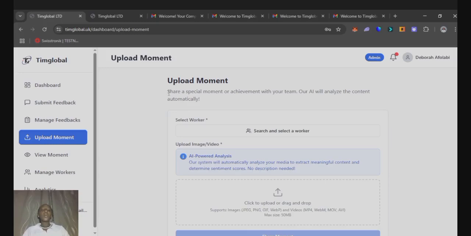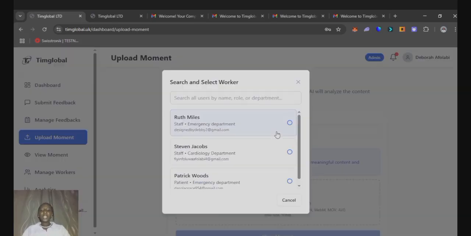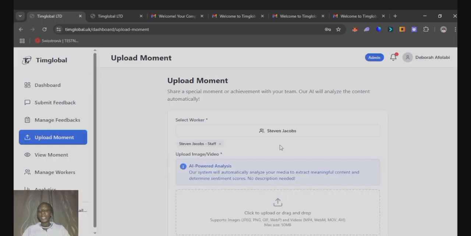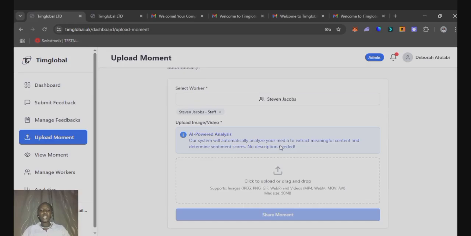So you can upload an image, you can upload a video content, and it's going to be analyzed to actually see the action that is being done. So let's select worker. Let's say it is Stephen Jacobs that is inside that image that is about to be uploaded. So we want to see what Mr. Jacob was actually doing in the image, and we can determine his sentiment score.